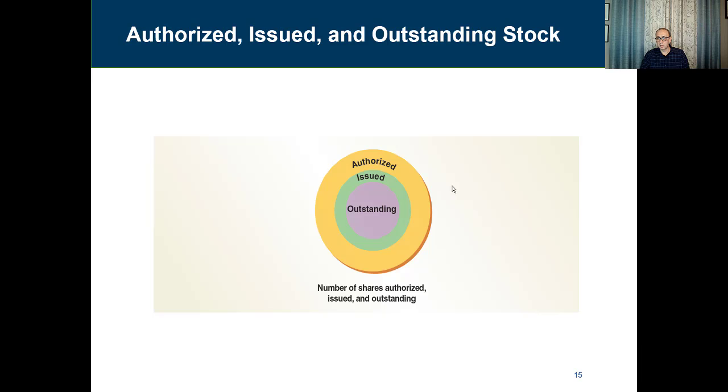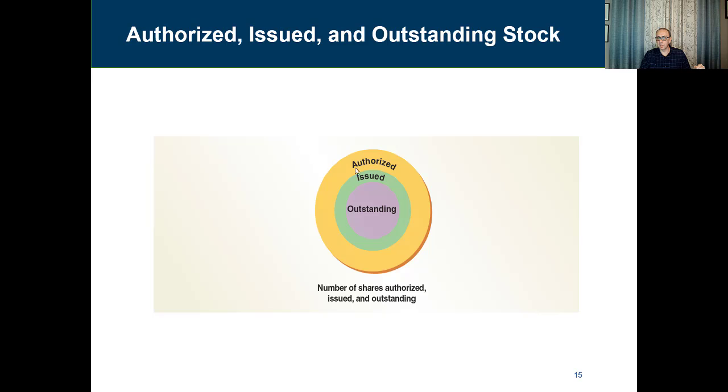Let's say we are authorized to issue 10,000 shares. The yellow circle here represents how big we can go, which is 10,000. We issued, let's say, a little bit less, which is 8,000. Can we issue more than 10,000? No. The most we can issue is the amount authorized to us. But in most cases, companies issue something below what they are authorized, so they issue a little bit less.